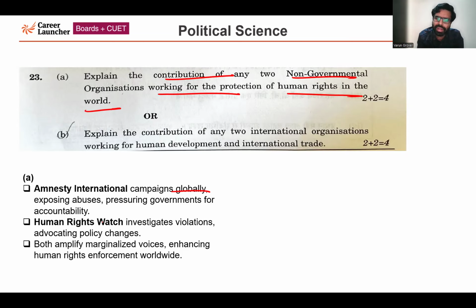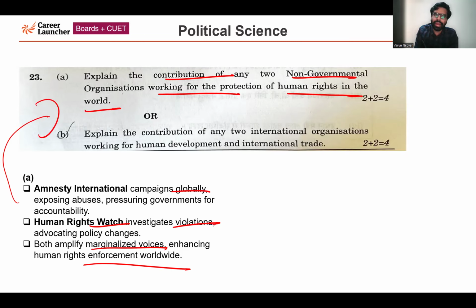Second one is Human Rights Watch. It is also again a very important organization. It is investigating violations and advocating policy changes at the global level. So both of these organizations are amplifying marginalized voices which are usually never heard. These organizations are giving an opportunity to such voices, enhancing human rights enforcement worldwide. So this is the answer related to A.